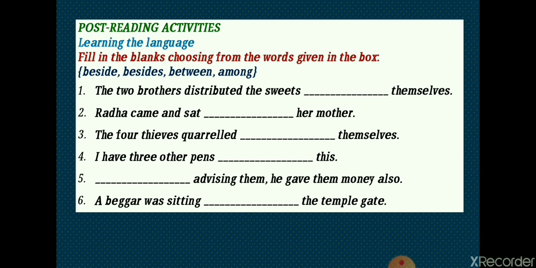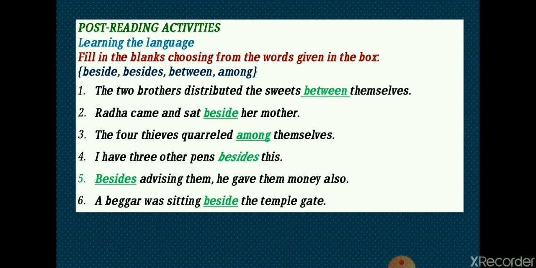Dear students, let's now check. Okay, we were right in the first sentence, the two brothers, because they are two. The right answer is between. The two brothers distributed the sweets between themselves.